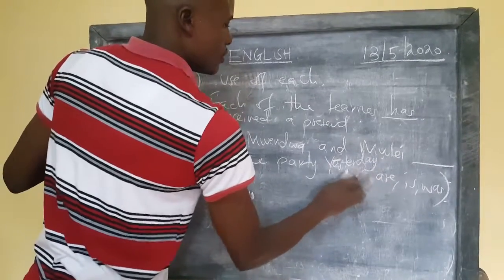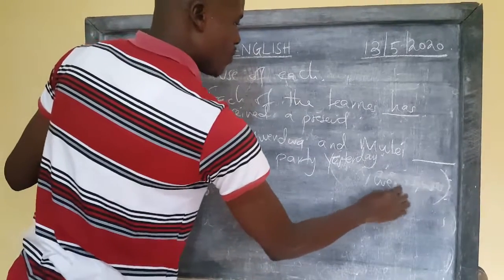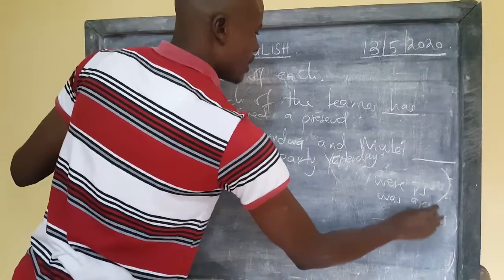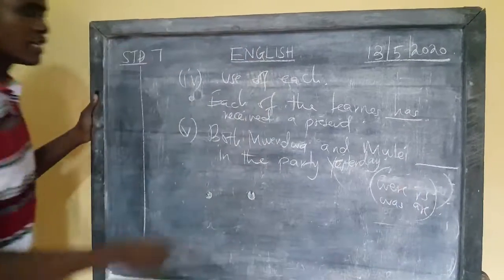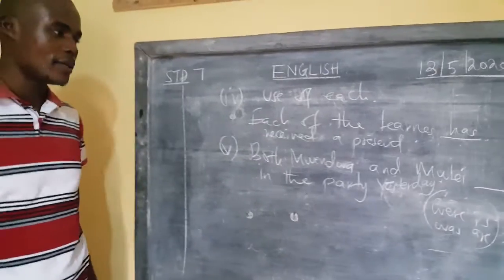So our choices here are were, is, was, and are. There's a "yesterday" I left there. So both Mwendwa and Mulei dash in the party yesterday.